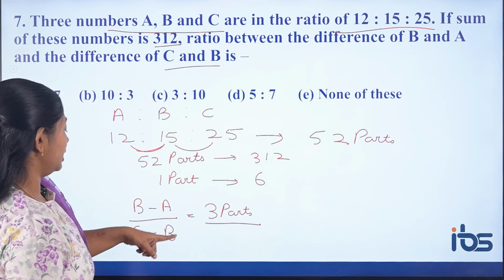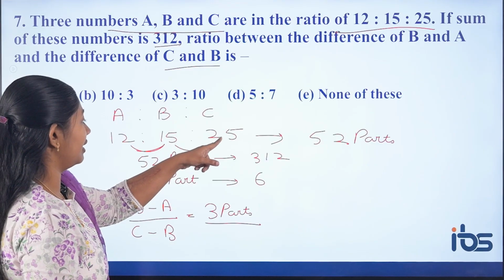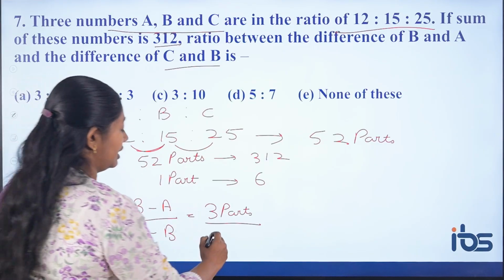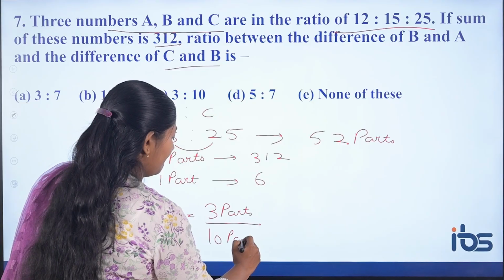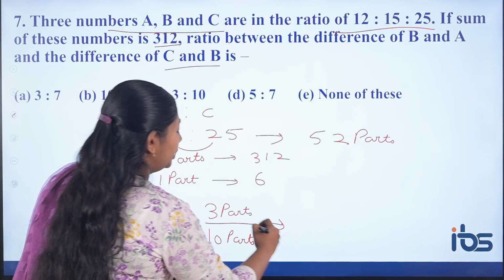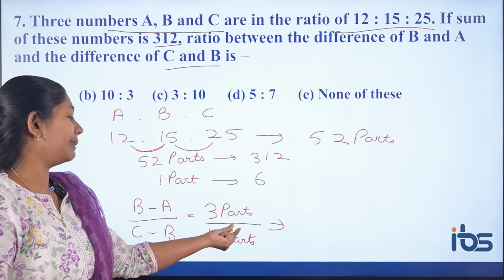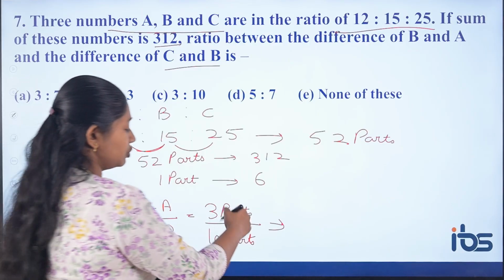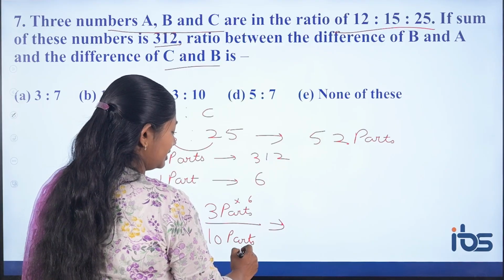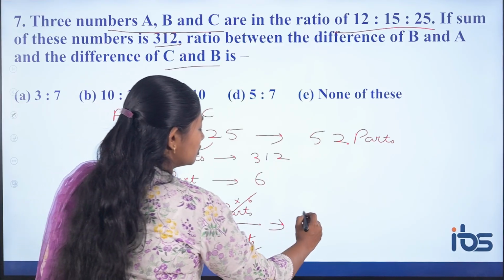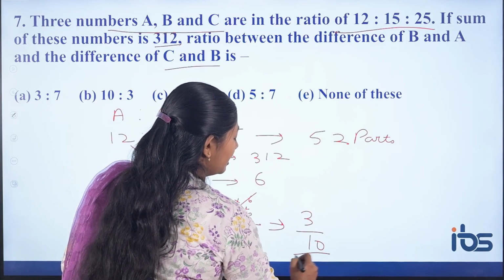And C minus B is 25 minus 15, that is 10 parts. Since one part value is 6, 3 into 6 by 10 into 6, there is no need of that. If you multiply with 6, these will get cancelled. So the lowest form is 3 by 10.